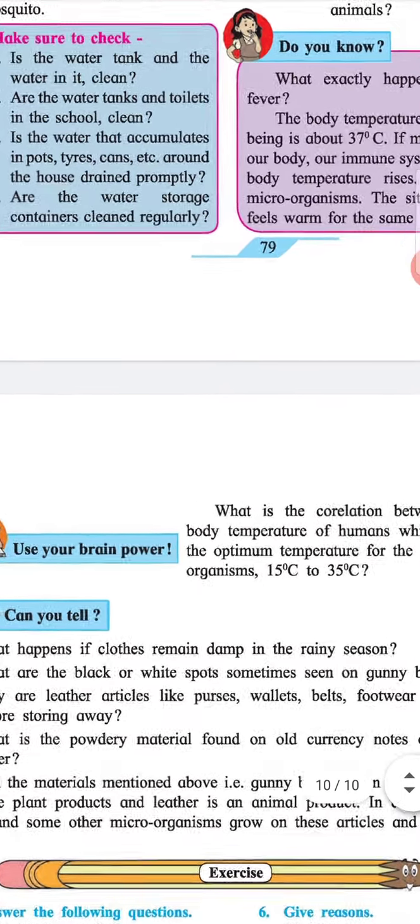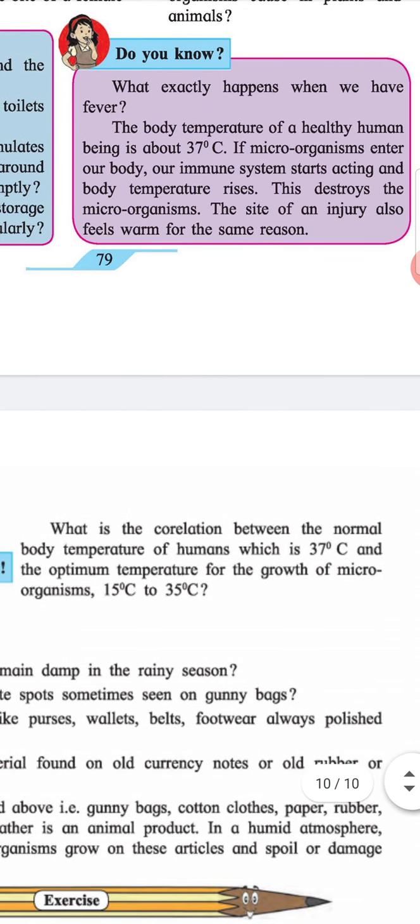Use your brain power. What is the correlation between the normal body temperature of humans, which is 37 degrees Celsius, and the optimum temperature for the growth of microorganisms, 15 degrees Celsius to 35 degrees Celsius?